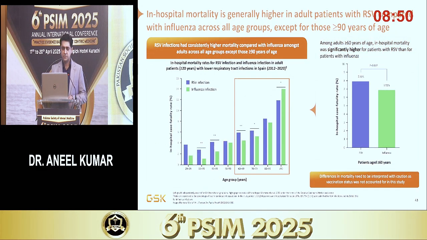In-hospital mortality is generally higher in adult patients with RSV compared with influenza across all age groups. We can see here that the mortality is significantly more in RSV infected patients in the age more than 60, except for this part where patients more than 90 years of age displayed more mortality in the influenza group.